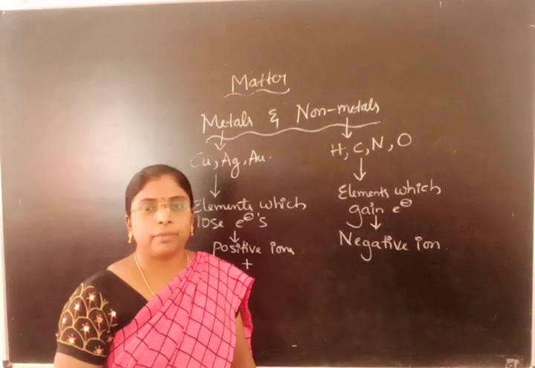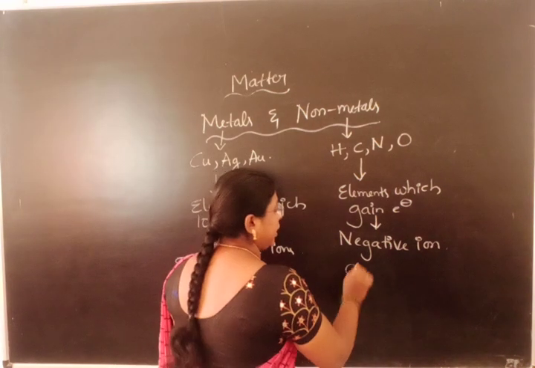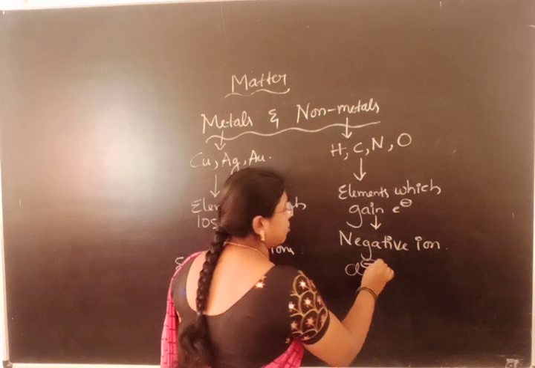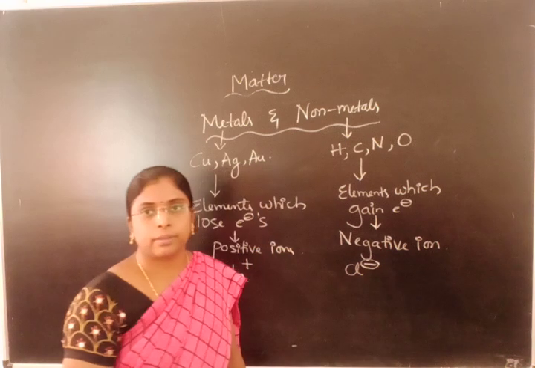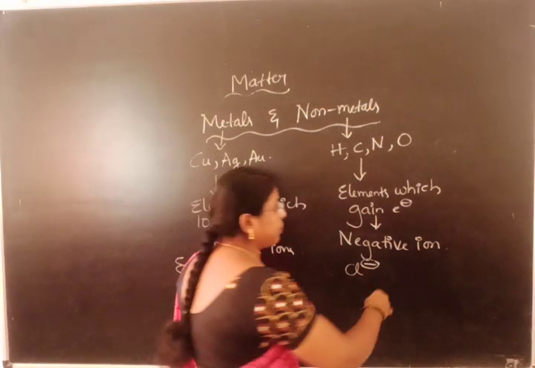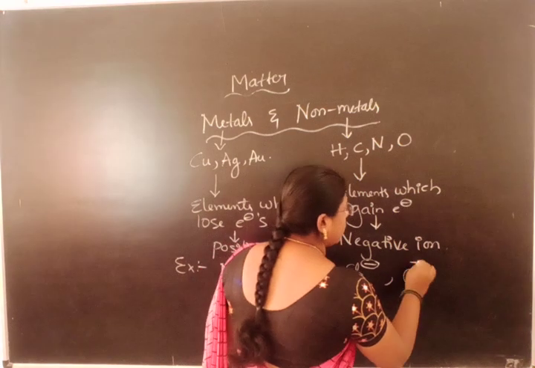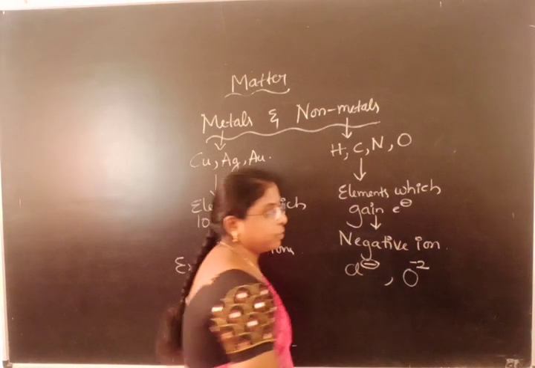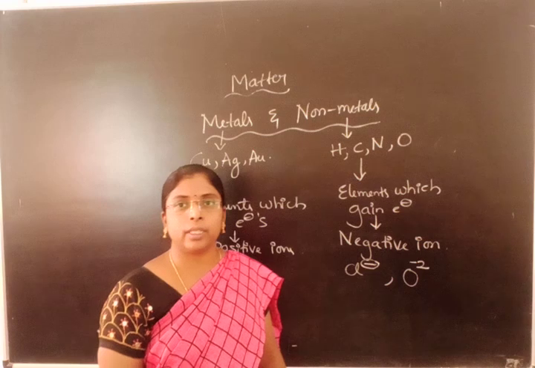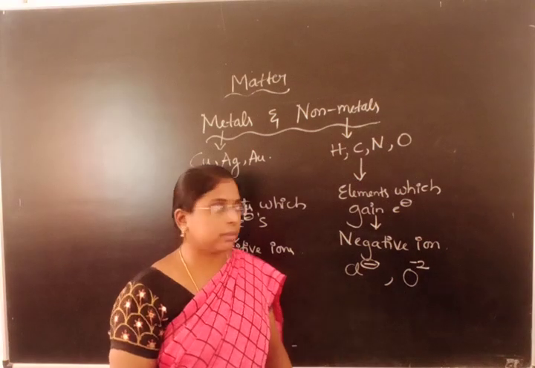For example, Cl gains one electron, it will form Cl minus. Oxygen, O, gains two electrons, it will form O minus 2. Minus 2 indicates it has gained two electrons.